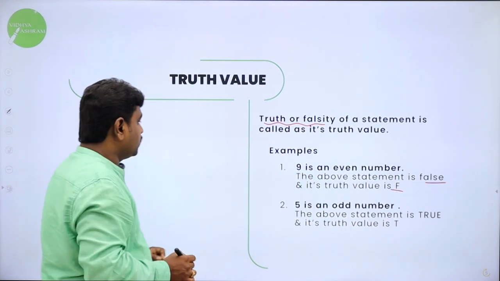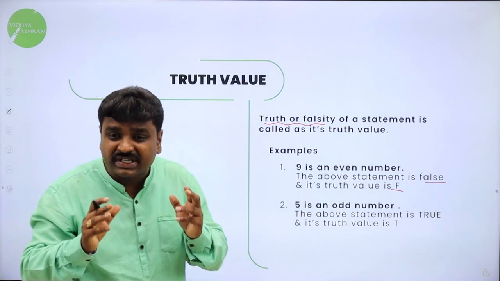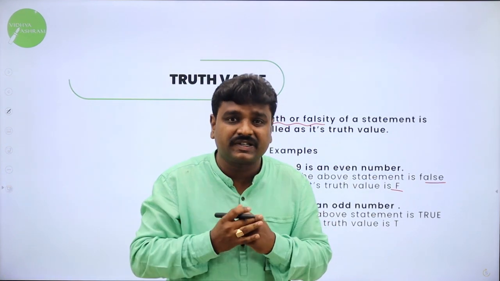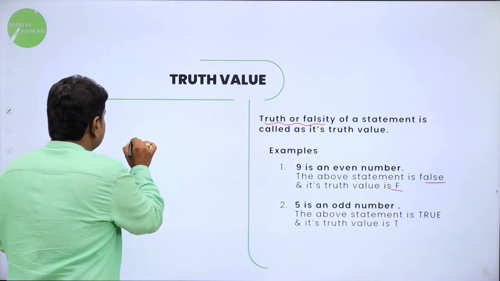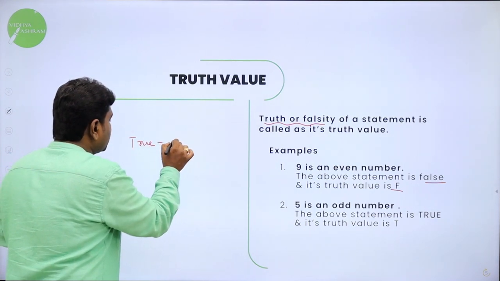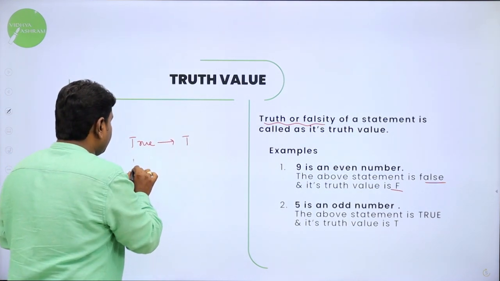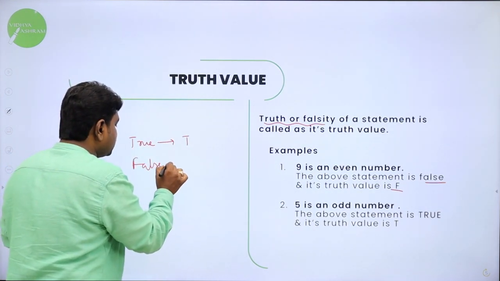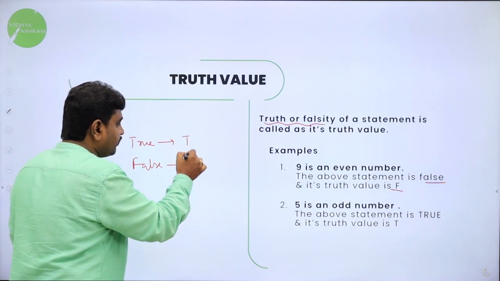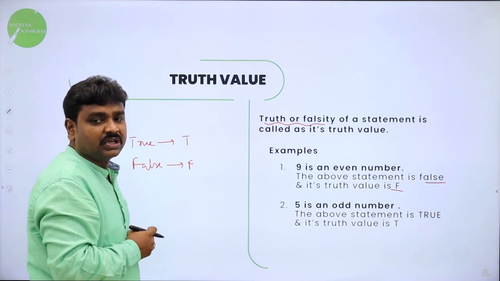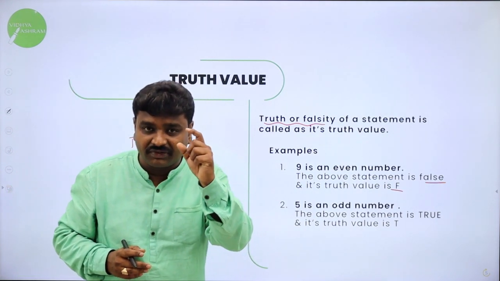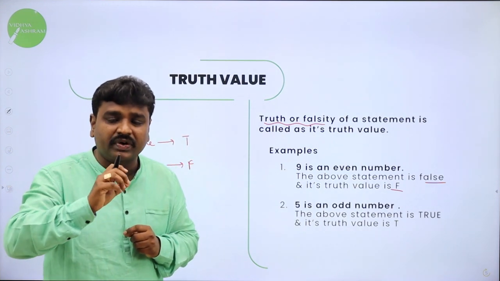That means when I give a proposition, you should be able to decide whether it is true or false. If it is true, we symbolize it using capital T. If it is false, we symbolize it using capital F. T and F are called truth values. So the truth or falsity of a given statement is called its truth value.